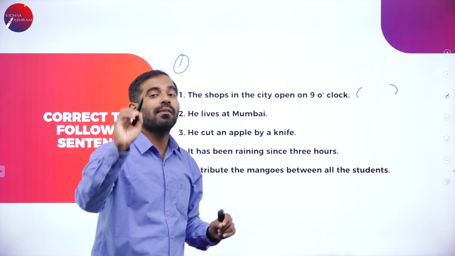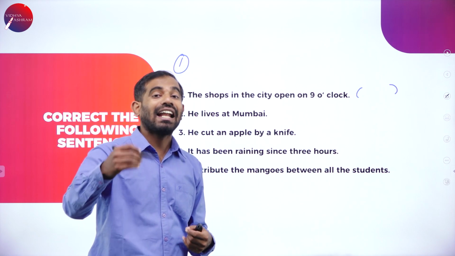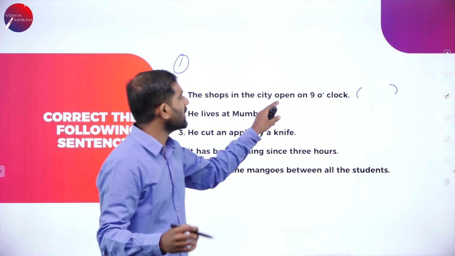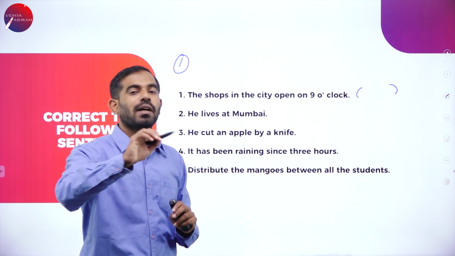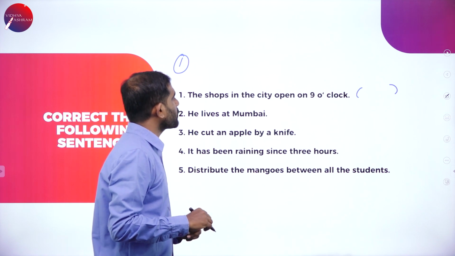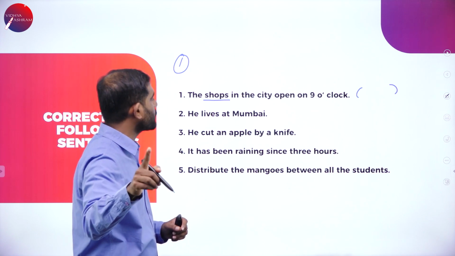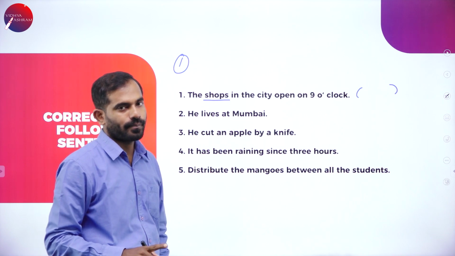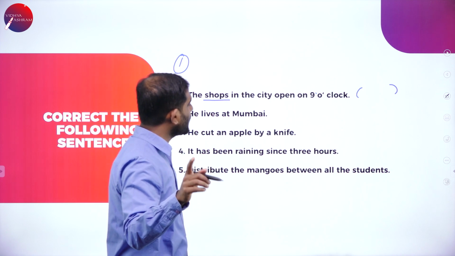The action should be complete, and the question says find an error, correct it and rewrite. You have to do it completely. It's not just that you identify an error and write the same word there. No, you have to write the complete sentence. The first sentence: the shops in the city, remember it is plural. The shops in the city open on 9 o'clock. What is the error here?